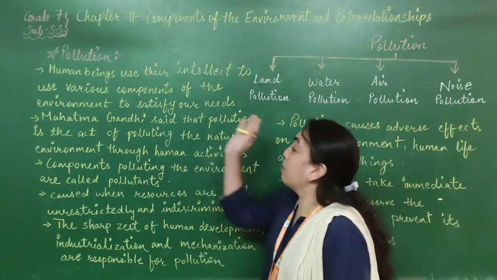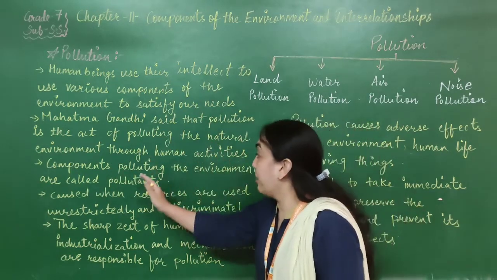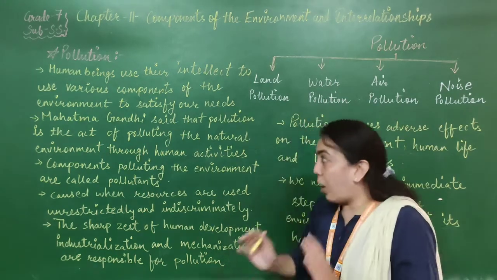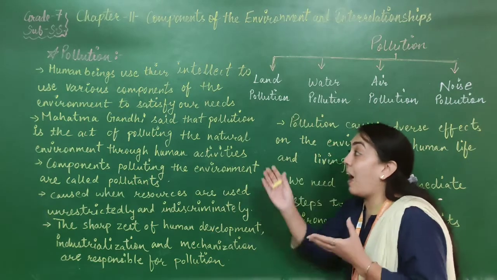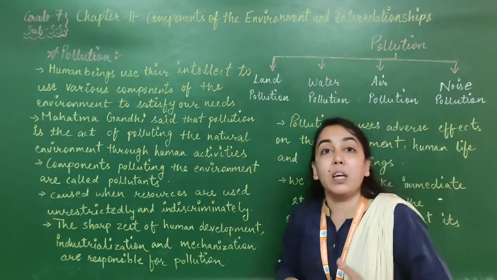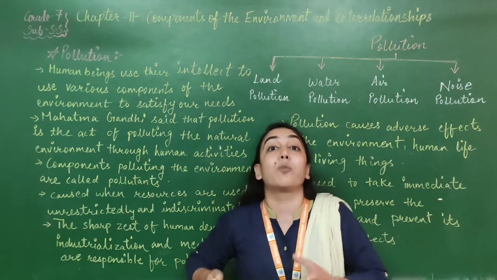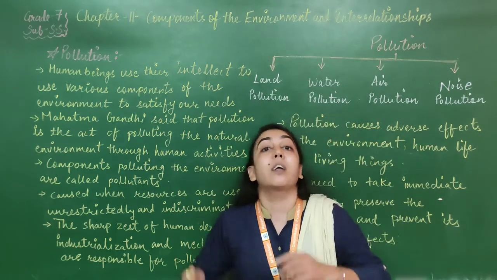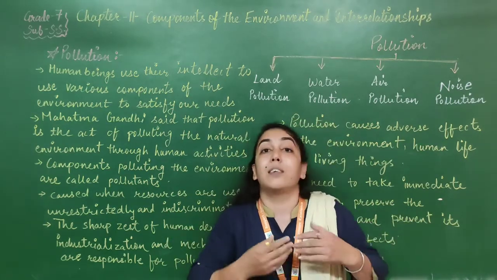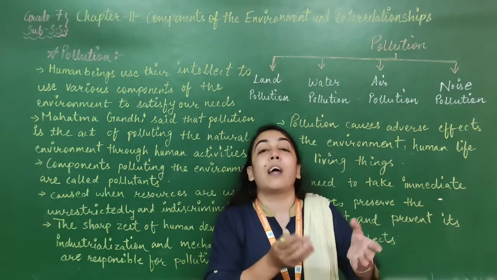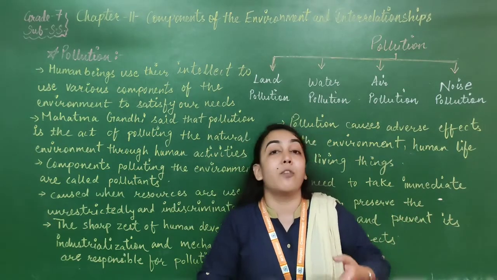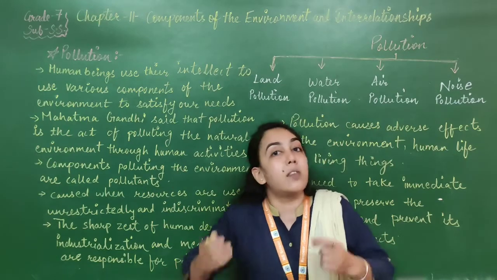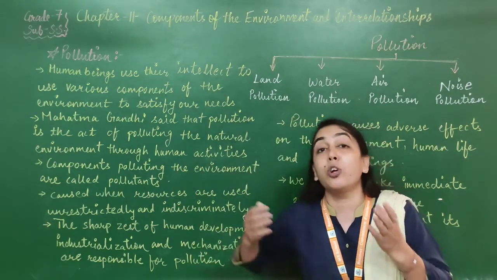Mahatma Gandhi said that pollution is the act of polluting the natural environment through human activities. What is the definition given by Mahatma Gandhi? According to him, pollution is the act of polluting the natural environment. It means we are creating disturbance in the environment with our human activities. For example, we are making some products in the industries, and the waste things we are throwing out, that wastage is also creating pollution. If we are throwing chemicals in the river, that is also creating pollution. So pollution, in simple words, means the disturbance which is created in the environment through human activities.